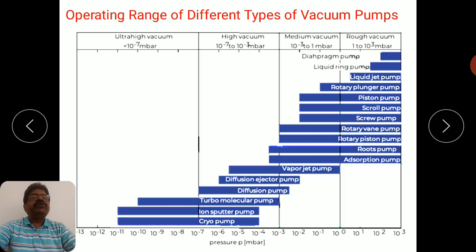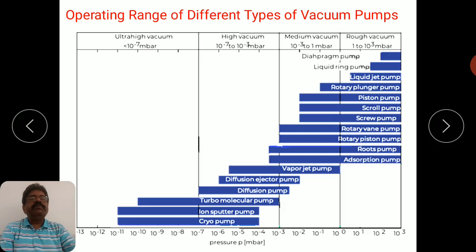So the choice of a particular vacuum system depends not only on the pumping range. See here the cryo pump and ion pump, their starting pressures are of the order of 10 raised to minus 3 or minus 4 millibar.